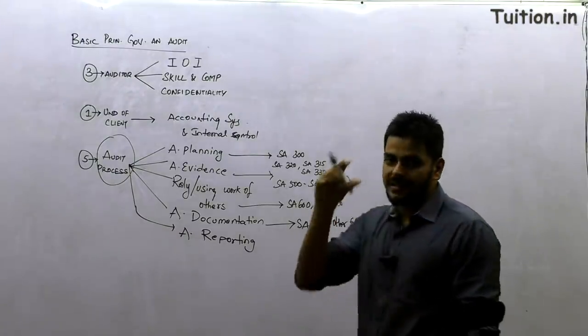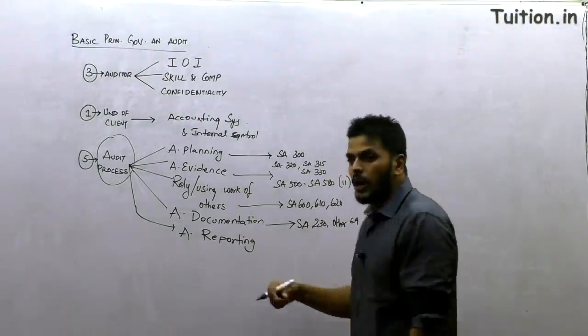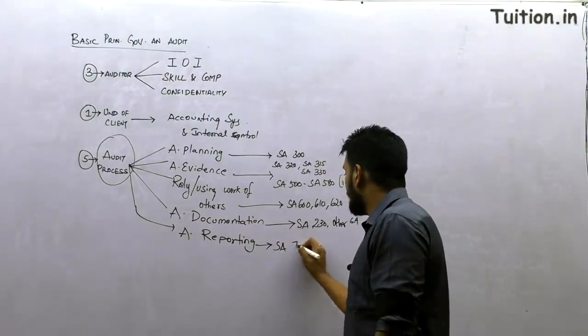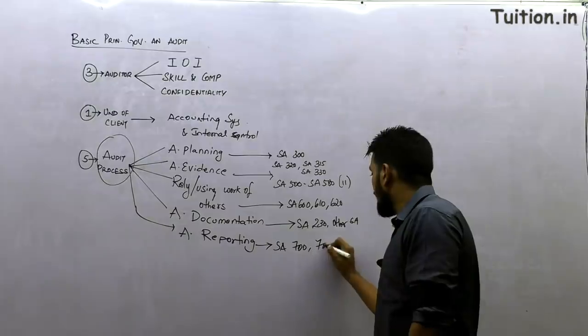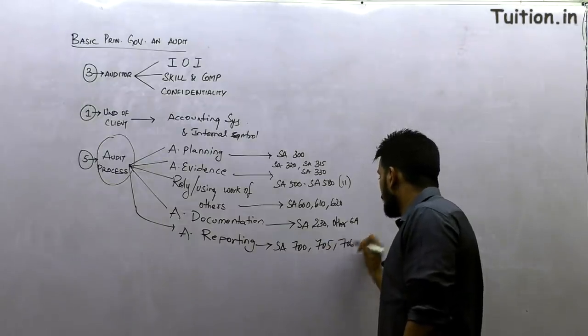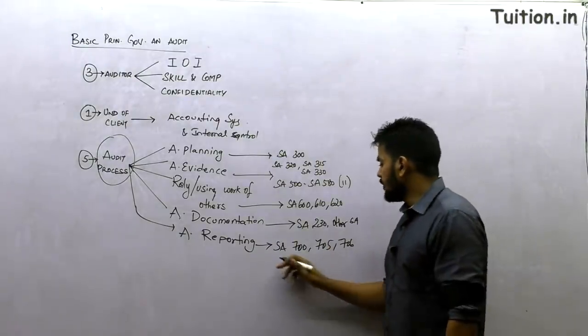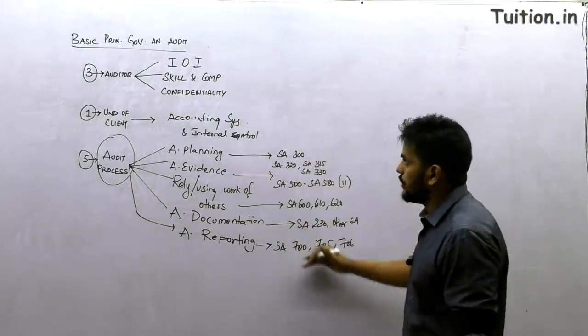Almost in all standards the last paragraph is about documentation, which mentions why you are supposed to document. And standard number 700, 705 and 706 are related to reporting, and these 3 standards are to be complied with at the end once we finish this work.